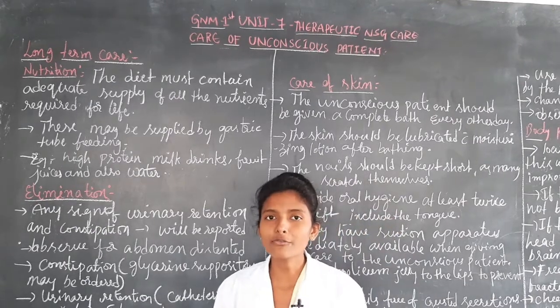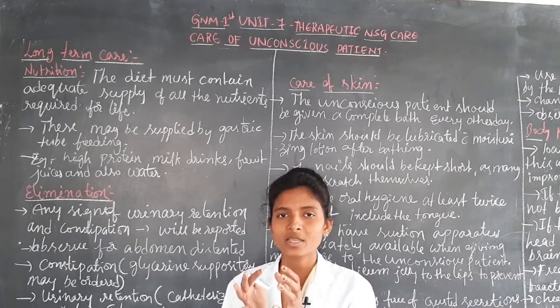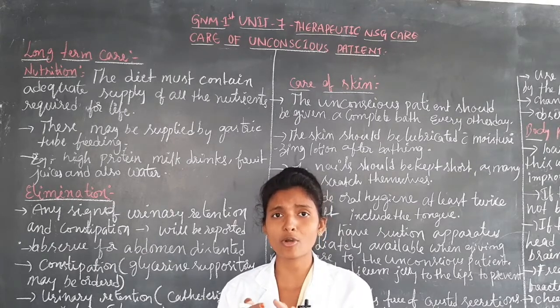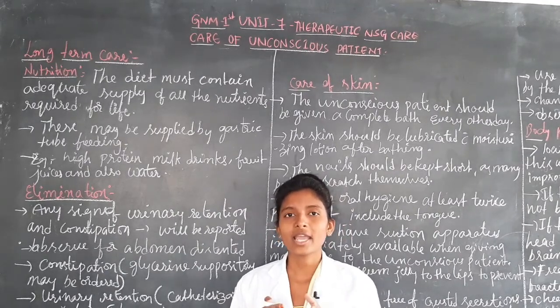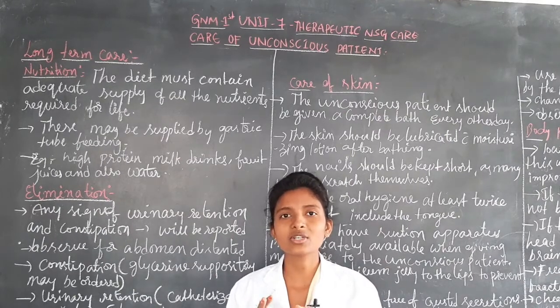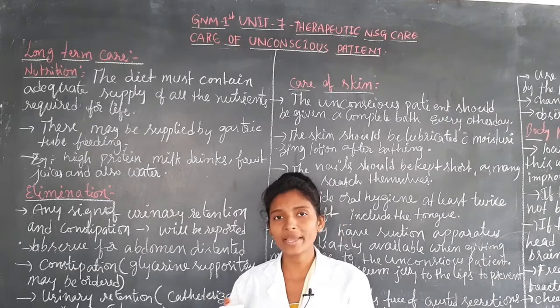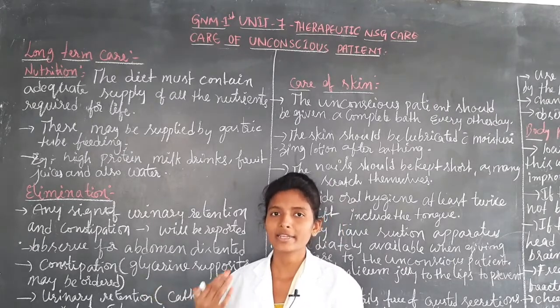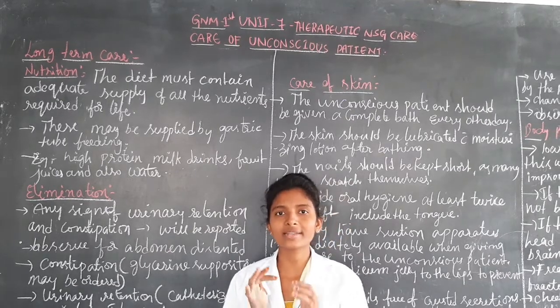Whereas when it comes to constipation, if the patient is not able to pass stool, if there are no bowel movements, they have to administer the glycerin suppository. Not only by this glycerin suppository, by nasogastric tube feeding they can provide Dulcolax syrup, and things like Cremaffin.